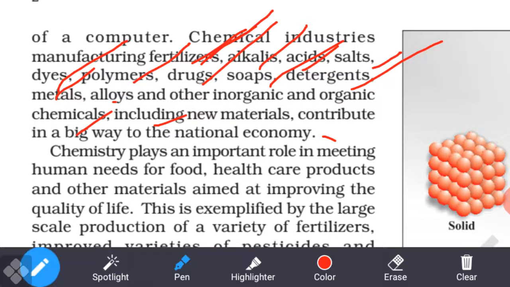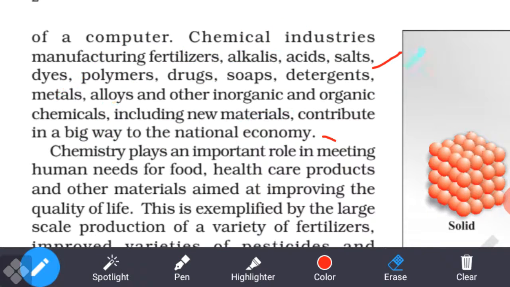All these are possible because of chemistry. So chemistry is so important for our everyday life.